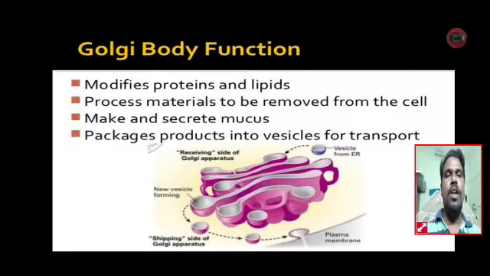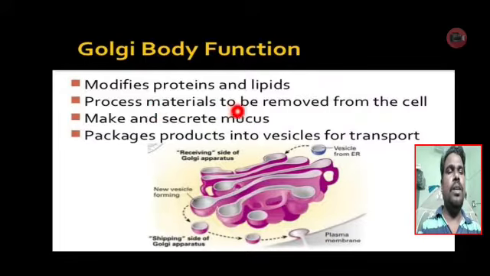And see the next cell organelle, that is Golgi body or Golgi complex. This cell organelle was discovered by Camillo Golgi. Golgi body modifies proteins and lipids. It synthesizes or modifies the proteins and lipids. It is involved in the process of materials to be removed from the cell. That means it is involved in the process of the removed materials, that means the unwanted materials in the cell.